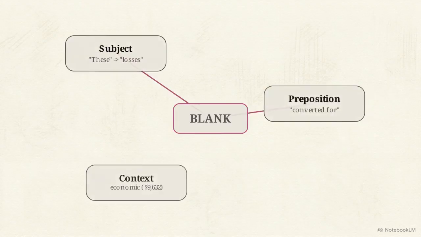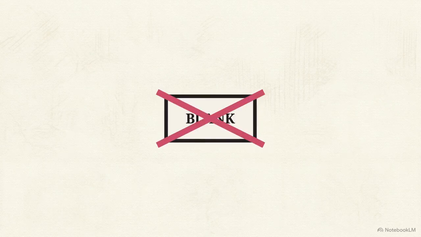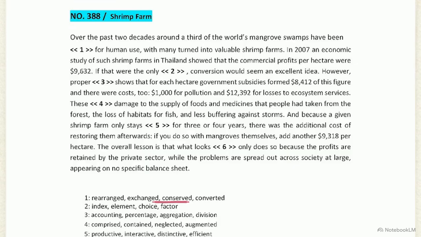Navigating these questions requires mapping grammatical rules to the surrounding text, rather than treating words as isolated units. Looking at the options, we can immediately set aside conserved, as the text explicitly describes swamps being altered. Notice the preposition for following the blank. Converted for is the standard pairing for land utility changes.